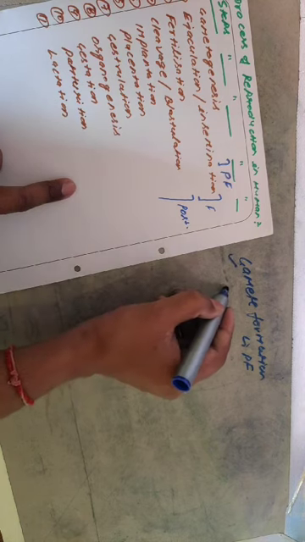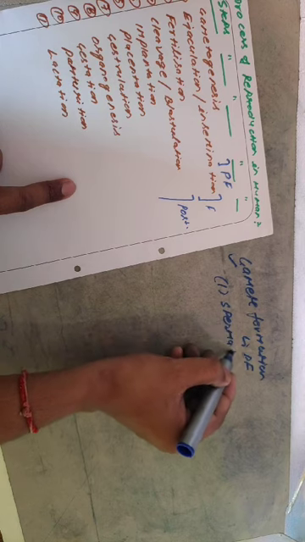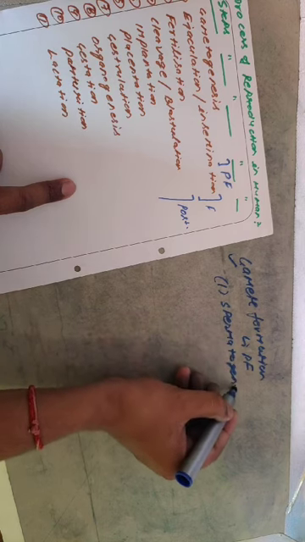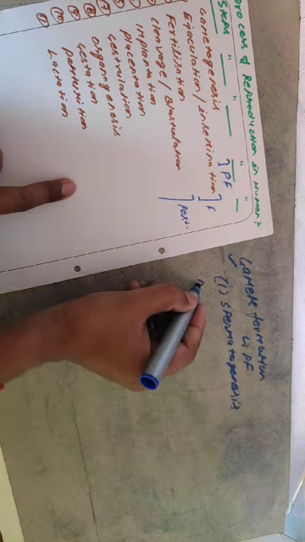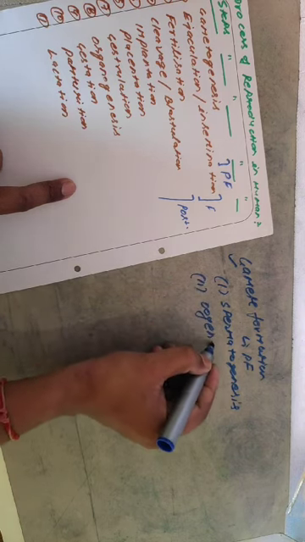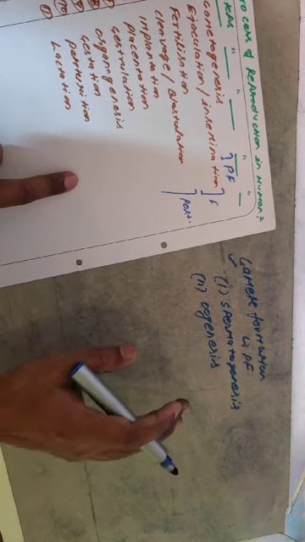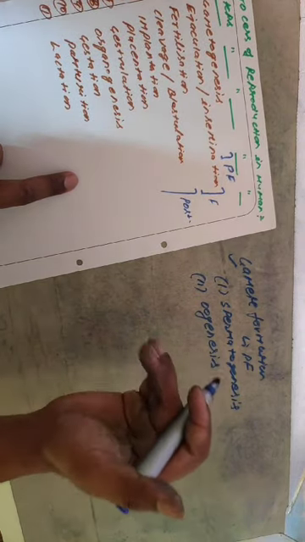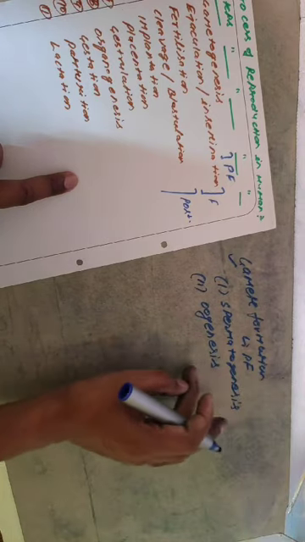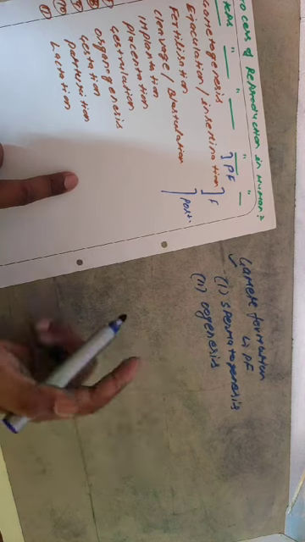So gametogenesis in male is spermatogenesis, and in female it is called oogenesis. These are very broad topics in class 12, so one by one we will describe spermatogenesis and oogenesis with tricks.